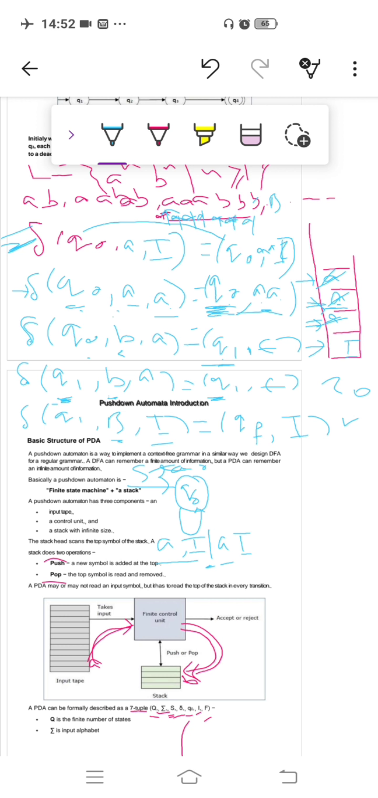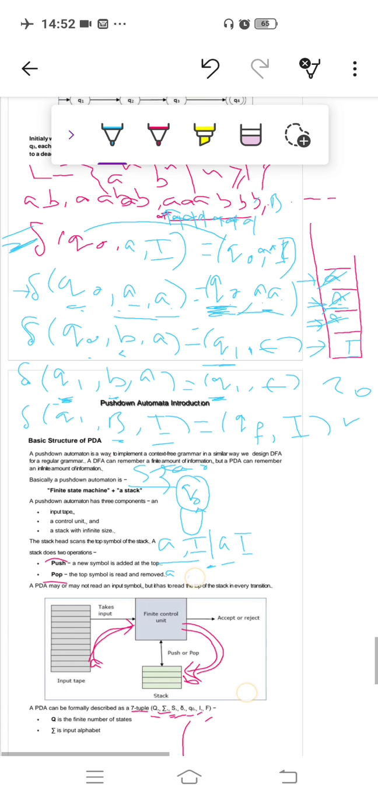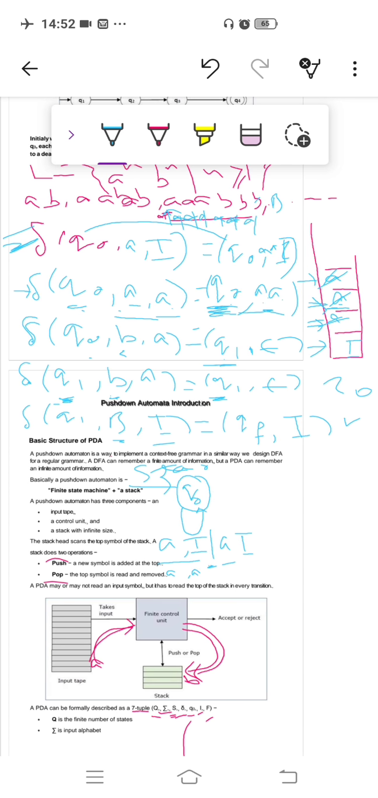Okay, now again from q0 to q0, again a loop. On the left hand side here is b comma a, so you can write here b comma a slash, and on the right hand side a. Okay, now from q0 to q1. We draw the transition from q0 to q1. What do we write on this transition? b comma a slash.